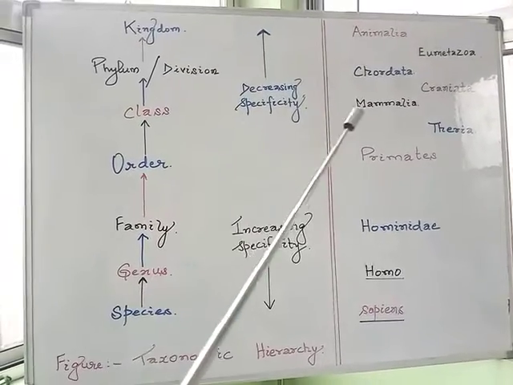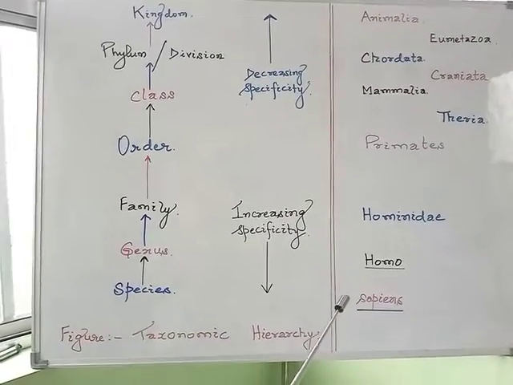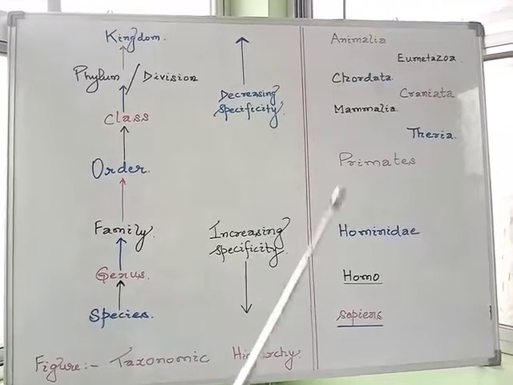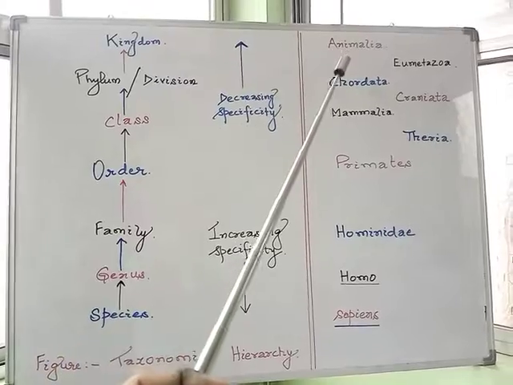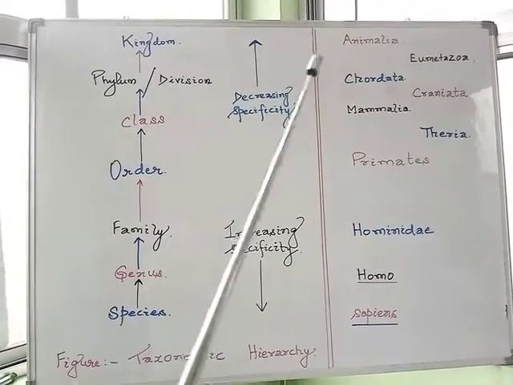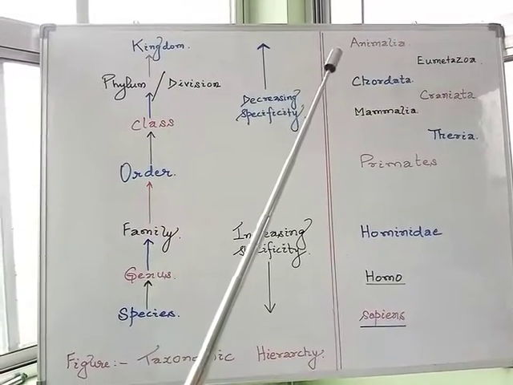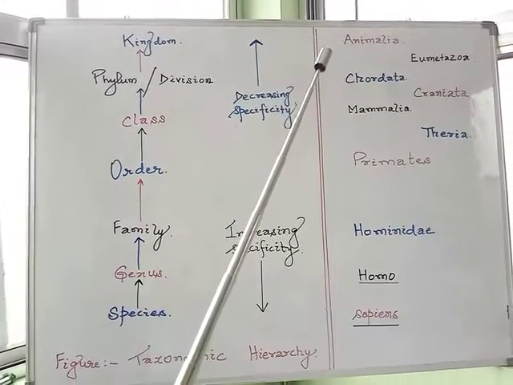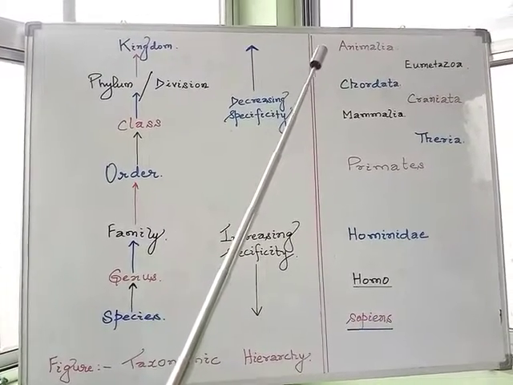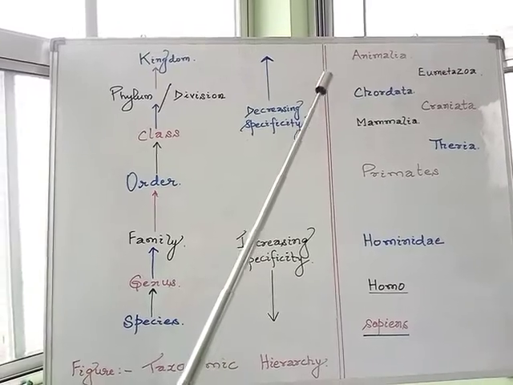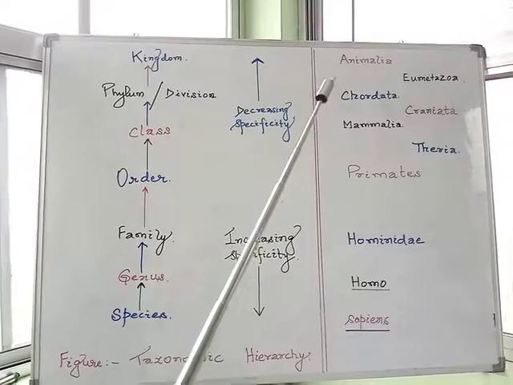So let us take the example of human beings. The taxonomic hierarchy of human beings is mentioned here. Human beings belong to the kingdom Animalia. Within Animalia there are so many groups, which we have discussed in class 9 also: poriferans, coelenterates, platyhelminths, Annelida, Nematoda, Arthropoda, Mollusca, Echinoderms, Urochordata, Pisces, amphibians, reptiles, aves and mammalia.